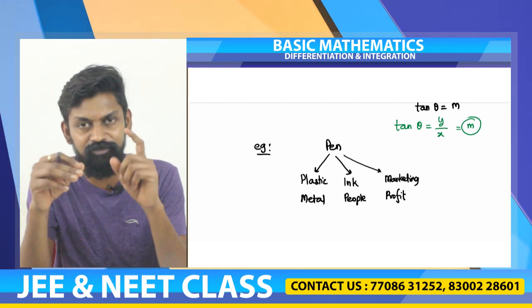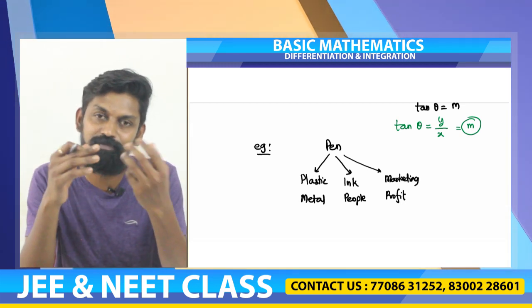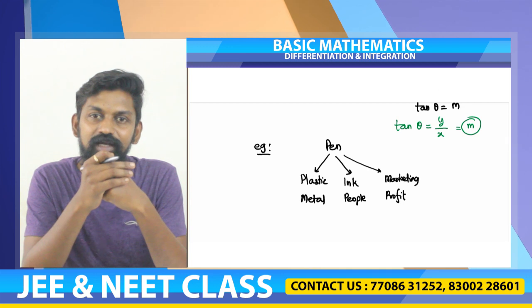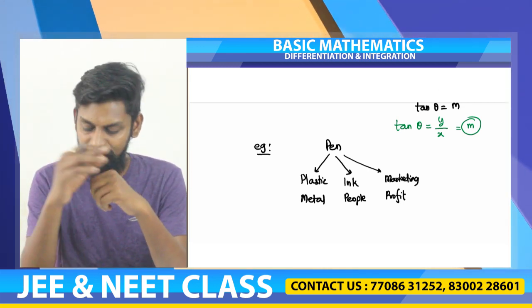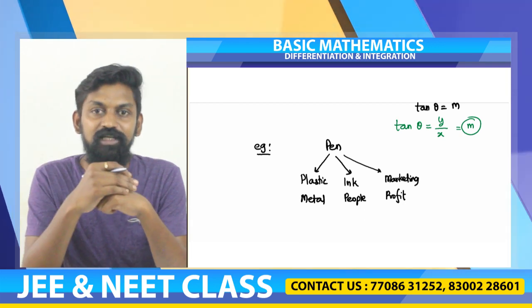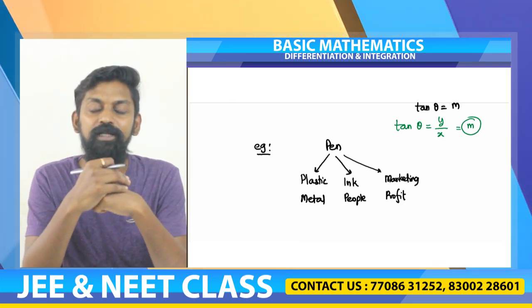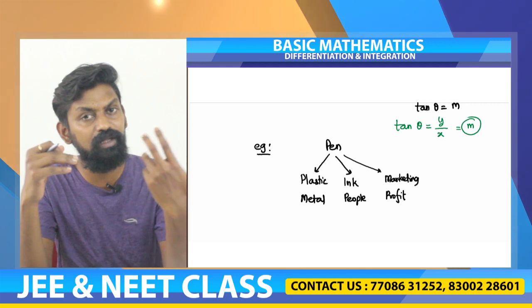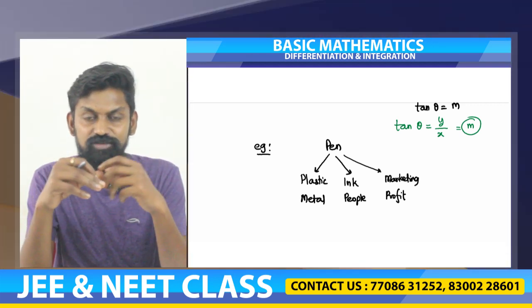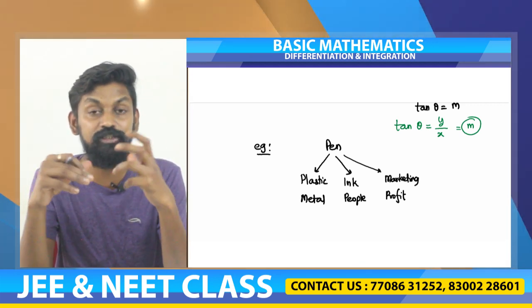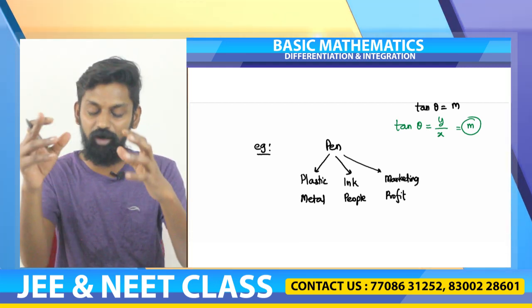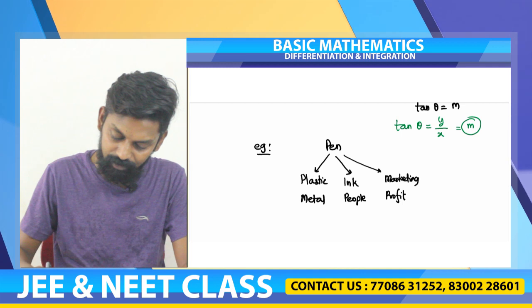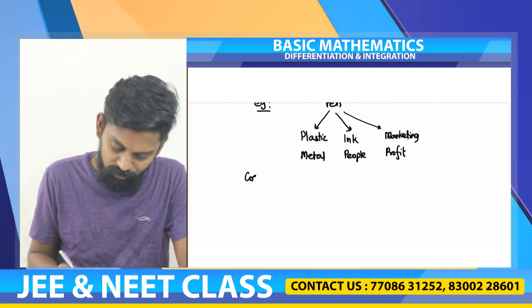So if the cost of plastic changes, suppose plastic cost is increased, it will have some impact on determining the cost of a pen. If the labor charges are increased, if the people are demanding higher wages, then automatically the cost of the pen will change. If the marketing cost, the logistic costs are increasing, then also the cost of the pen will increase.